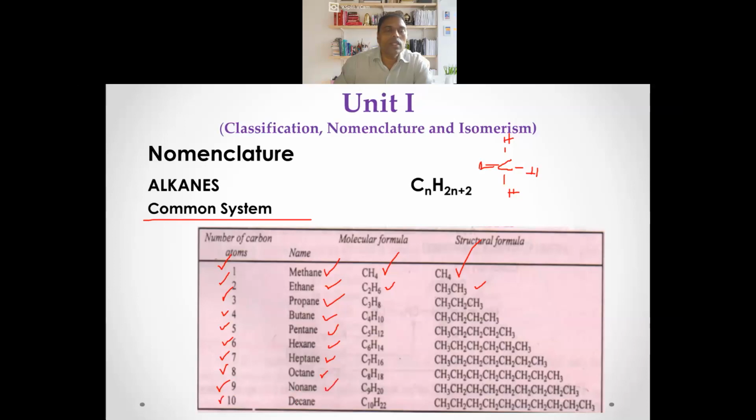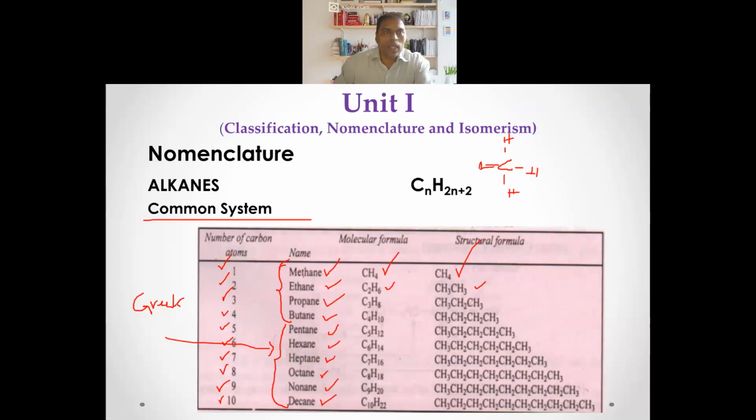And 10 carbons, decane. The first 4 names are common, they come from earlier days, and the remaining penta, hexa, hepta, octa, nona and deca came from Greek words.